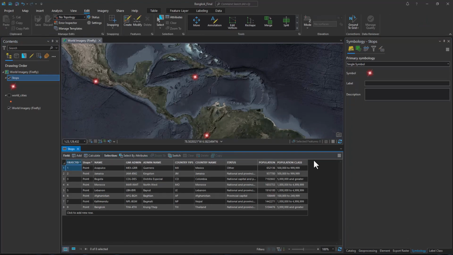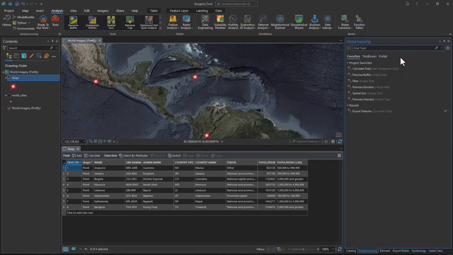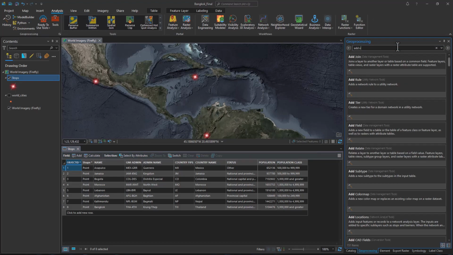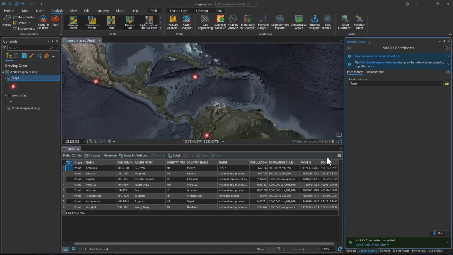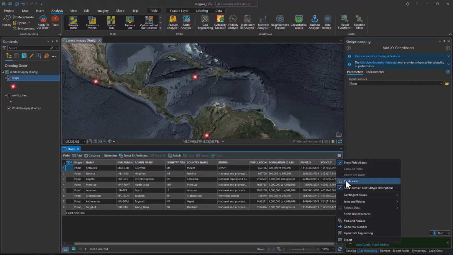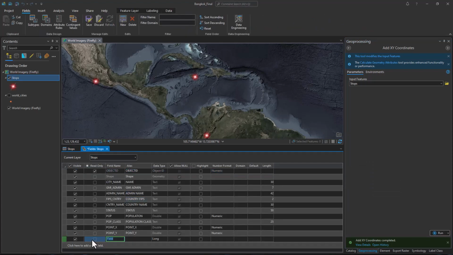So this is an XY from-to kind of map, and we have no XY. Well, that's easy to remedy. We'll just go to our toolbox, geoprocessing, and look for Add XY Coordinates. Super simple tool. Just drag it over and run it, and do the magic of geoprocessing. We have an X and a Y now. Okay, that's good for our from points, but for our to points we need to add a couple more fields.